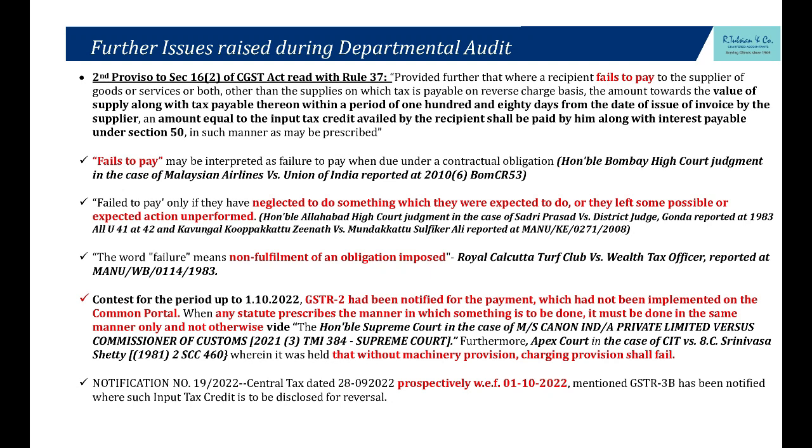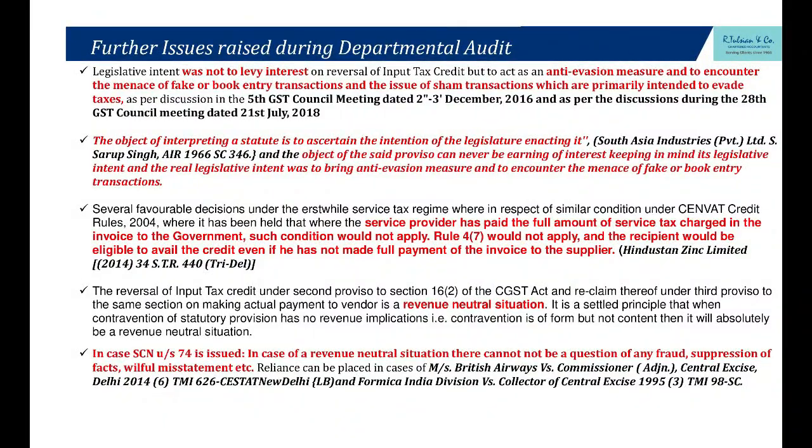But they are going to argue, oh no, you have to reverse in GSTR 3, and an annual return in table 7 is there for reversal. All those things will be there, but we can still quote this. Without machinery, the main charging section will fail. Here, legislative intent cannot be of earning interest. Law cannot have a legislative interest of earning interest.